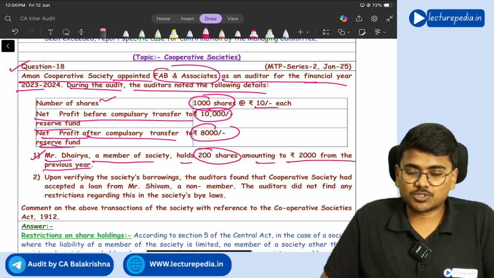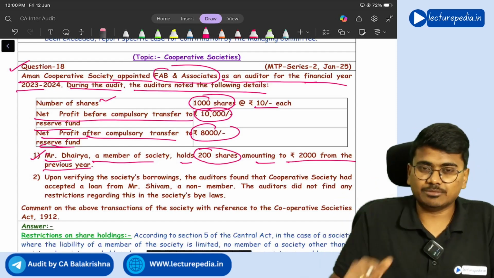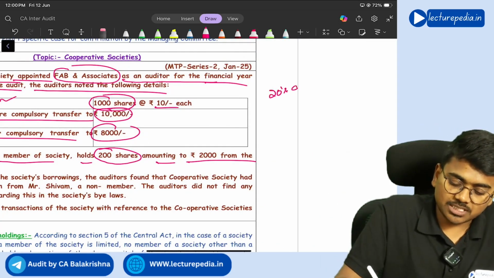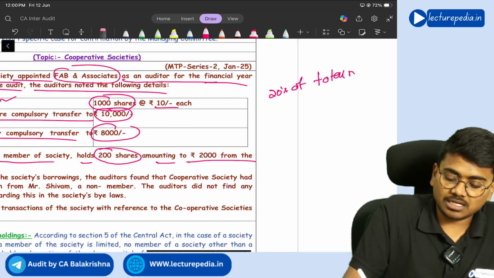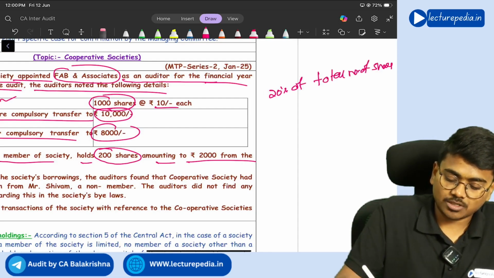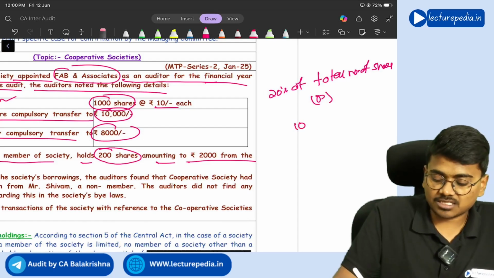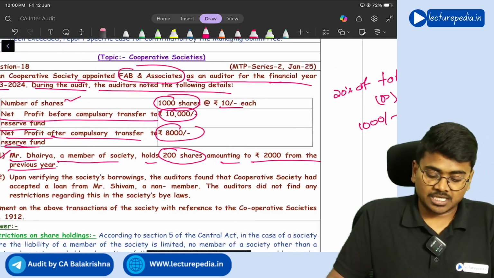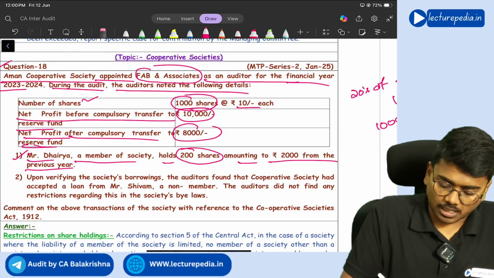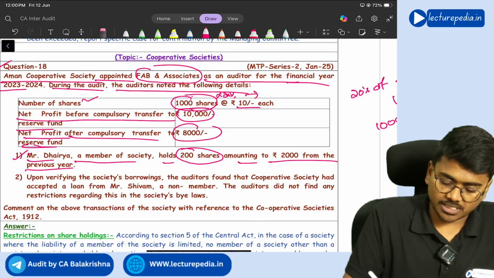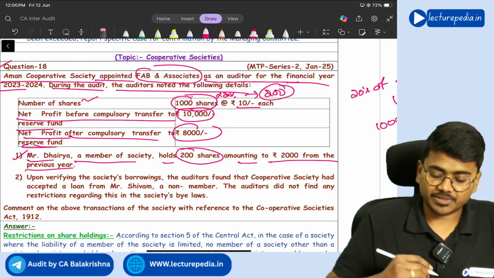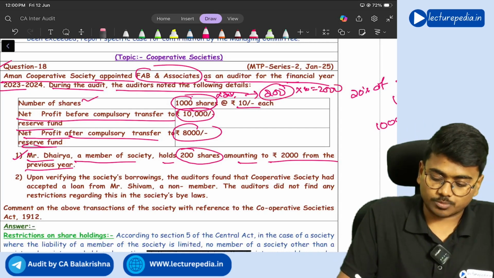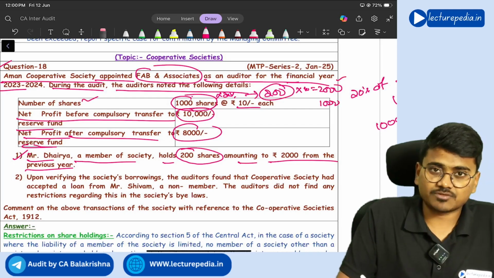Now, with respect to holding of shares, there is a limit. A single person can hold a maximum of 20% of the total number of shares or shares worth 1000 rupees value, whichever is lower, right? Here, 1000 shares multiplied by 20% becomes 200 shares, correct or not? 200 shares multiplied by 10 rupees becomes 2000 rupees. Now 2000 rupees or 1000 rupees, whichever is lower, 1000 is lower.